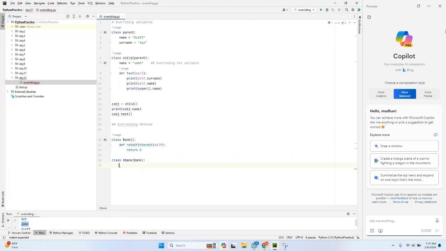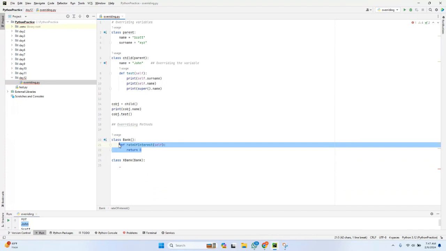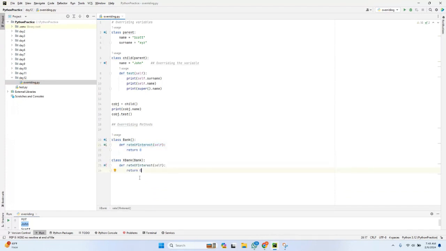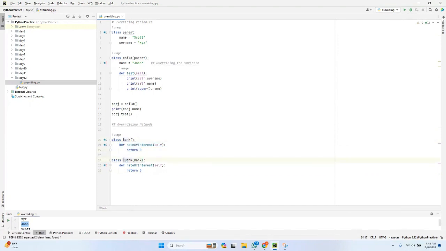If you can see, when I create the same method, it is nothing but method overriding. I have created a child class, X bank, which is inherited from the parent class, the bank. And if you can see, the method names of the parent class as well as the child class are the same. And here it is overridden to return 10, because it is the Reserve Bank. The Reserve Bank says there is no interest, but banks can have their own interest. Without interest, they can't survive. Suppose you take SBI bank, it is having some rate of interest, right?